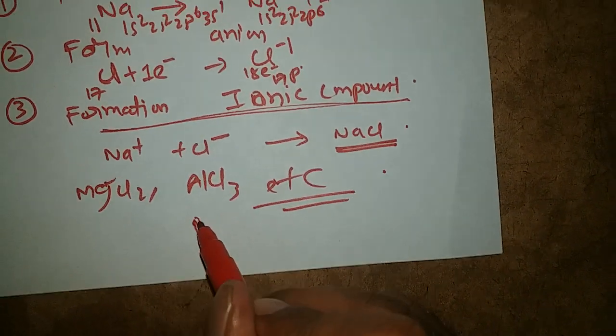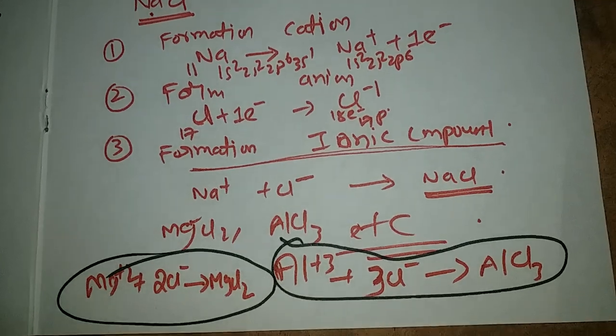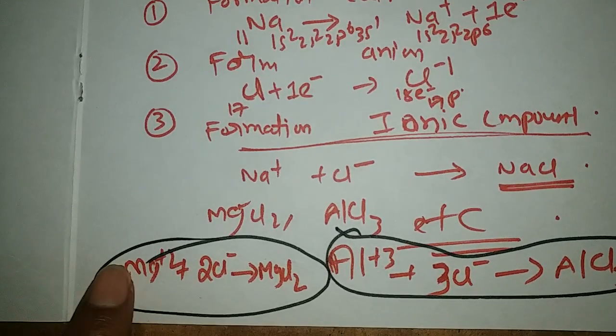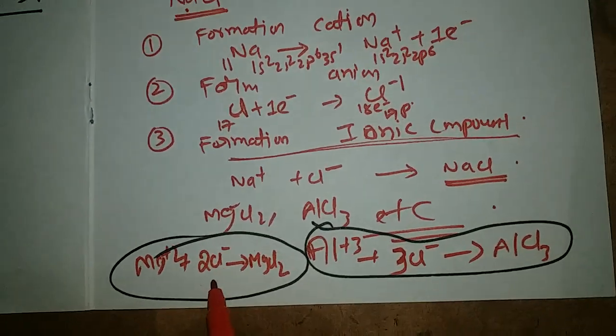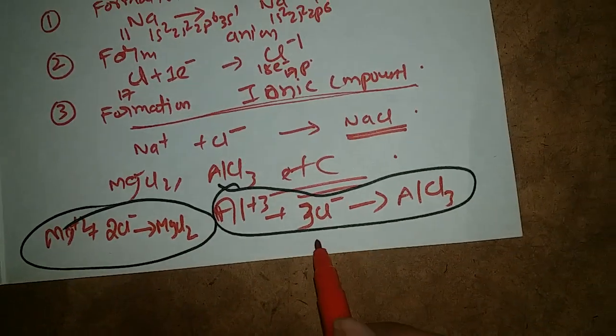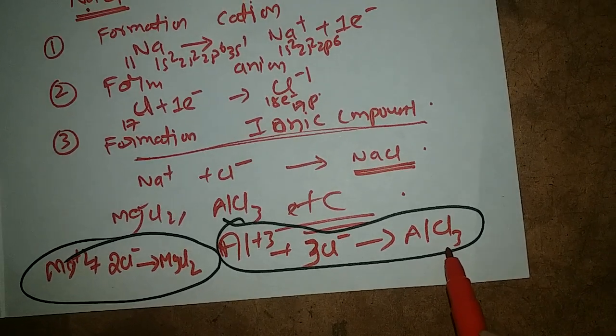Mg2+ plus 2 Cl minus gives MgCl2, Al3+ plus 3 Cl minus gives AlCl3 molecule.